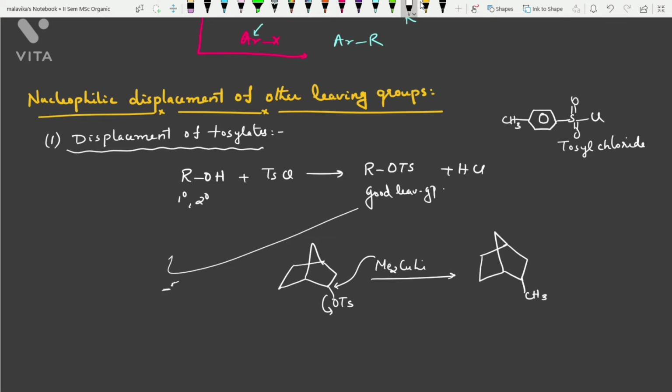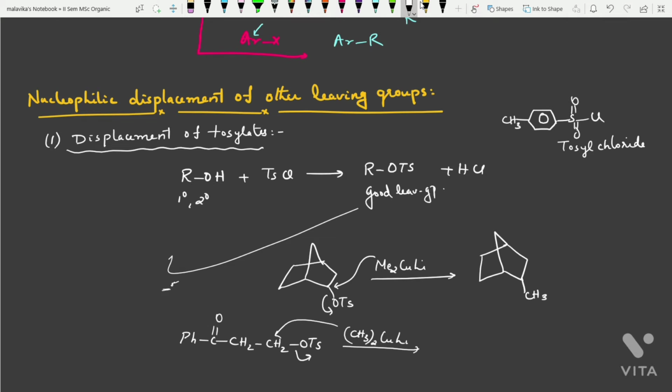Okay, similarly if you have a structure like this, PhCH=CH-CH2CH2OTs, and if you are treating with Gilman reagent, so here also this OTs will be replaced by methyl group, and you will be getting PhCH=CH-CH2CH2CH3.